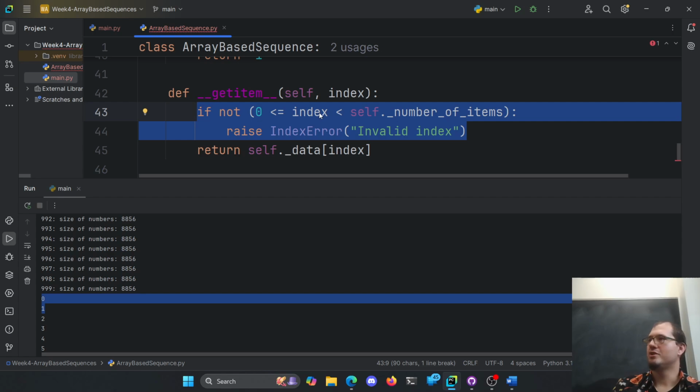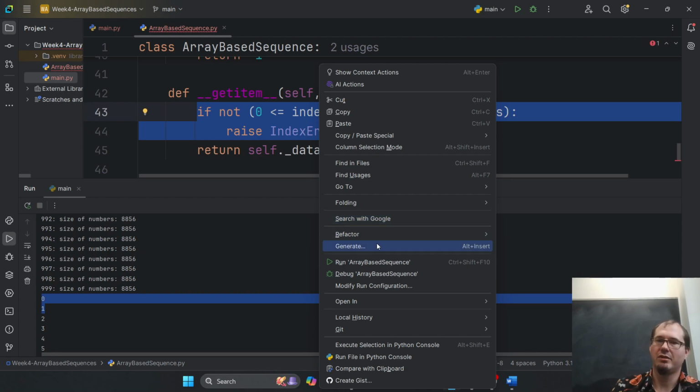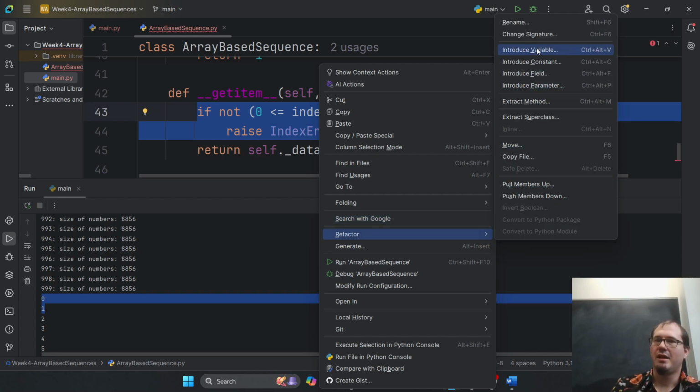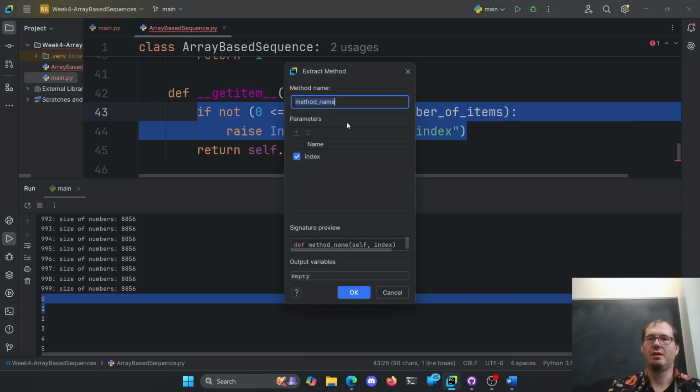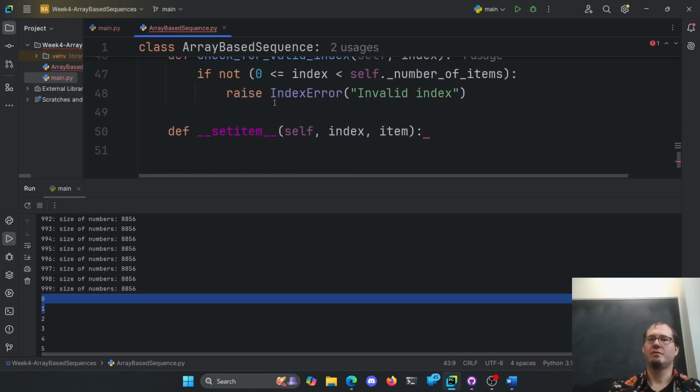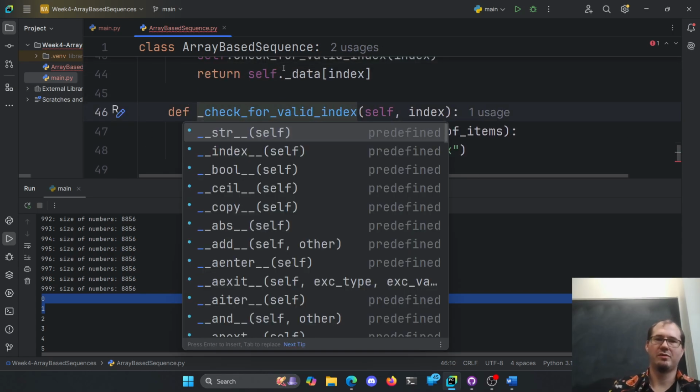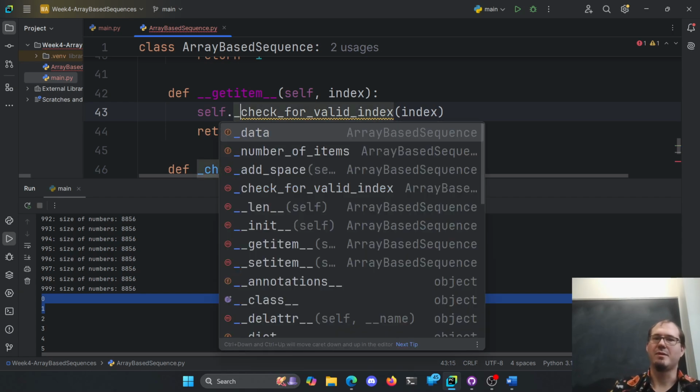PyCharm knows how to do that. It's a nice built-in handy thing. You can right click and say refactor and extract method. So let's call this, I don't know, check for valid index. Okay, so now we have a check for valid index. Oh, that should have been private here. Oops, that's okay. Private. You don't need that to be a public function.